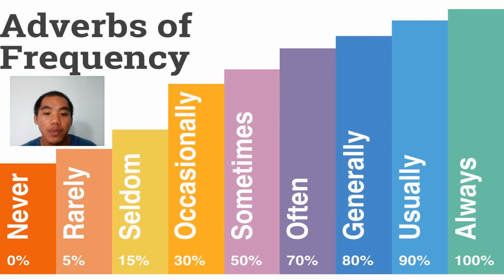Often is 70%. Sometimes is 50%. Occasionally is 30%. Seldom is 15%. Rarely is 5%. Never meaning 0% or it never happens. Okay? So those percentages show how often the verb happens or occurs.